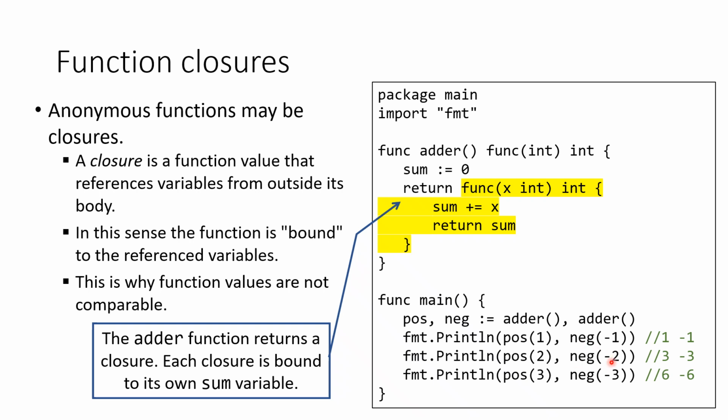So the result of neg of -2 is -3 because it adds -2 to -1, so that makes -3. And then when you add -3 to the sum variable of neg, it will add -3 to the current value of that sum variable, which is also -3. So the result is -6.